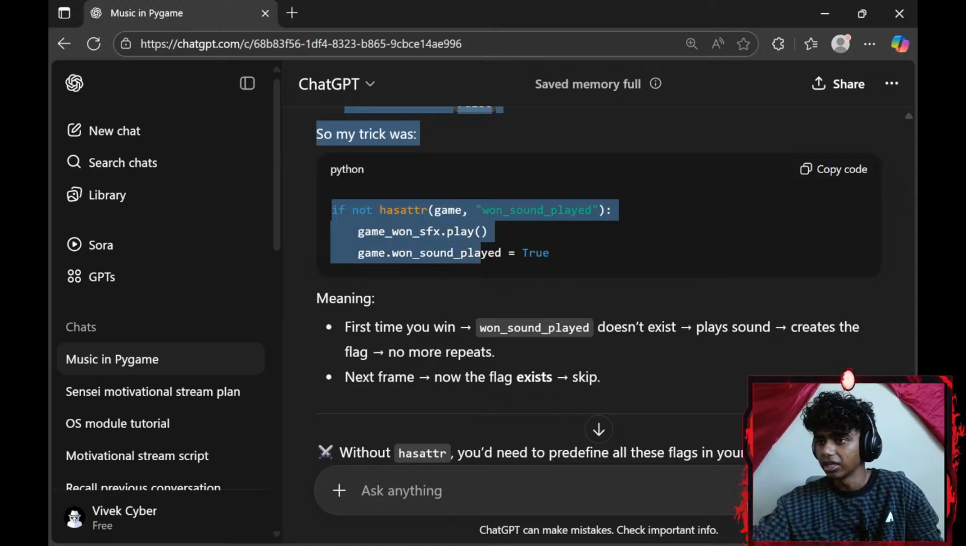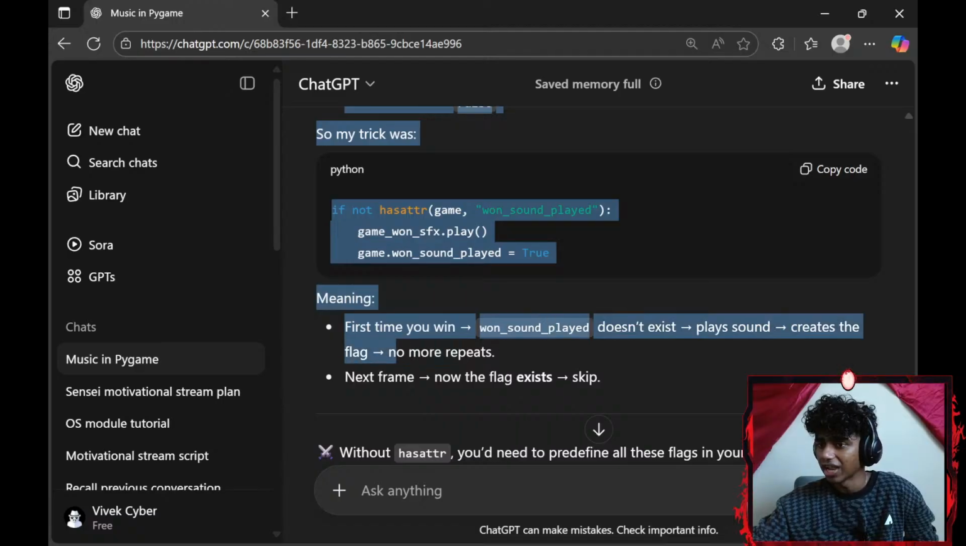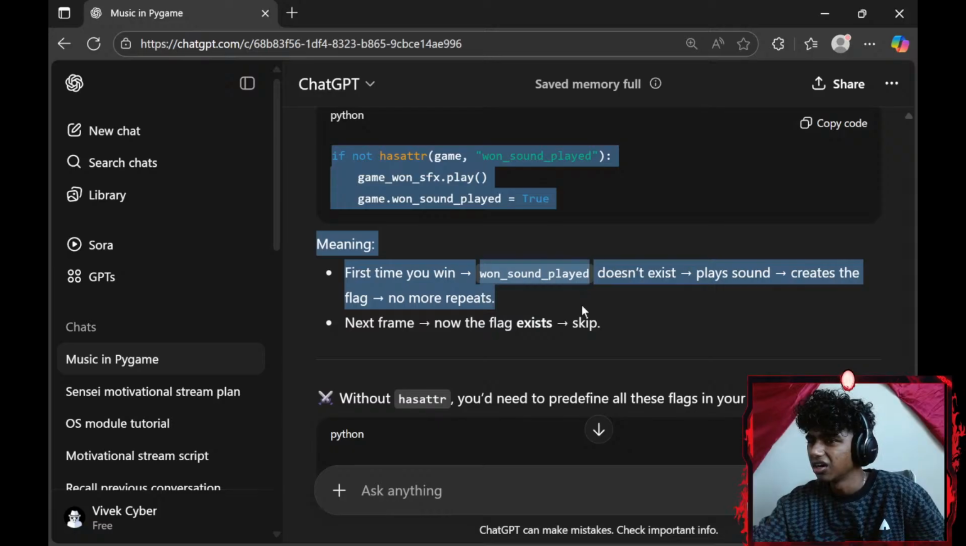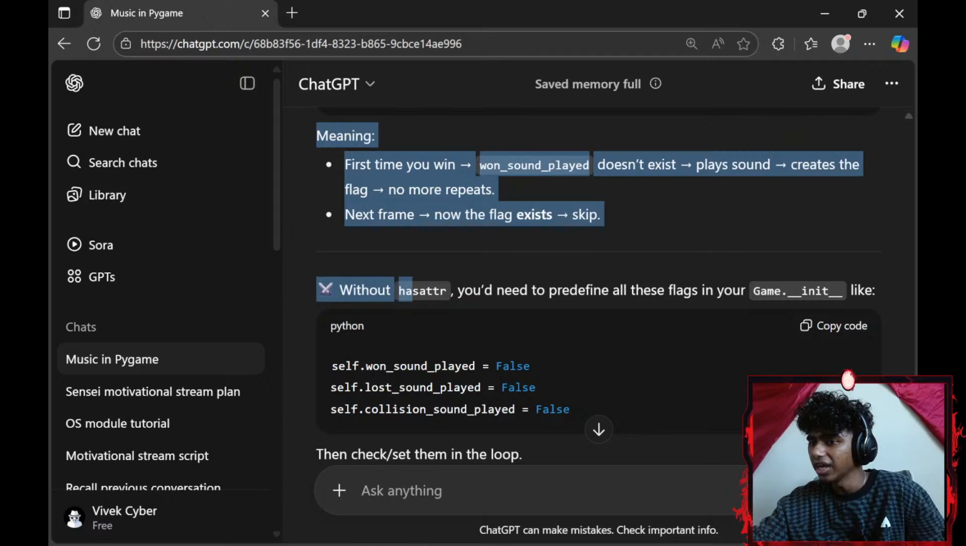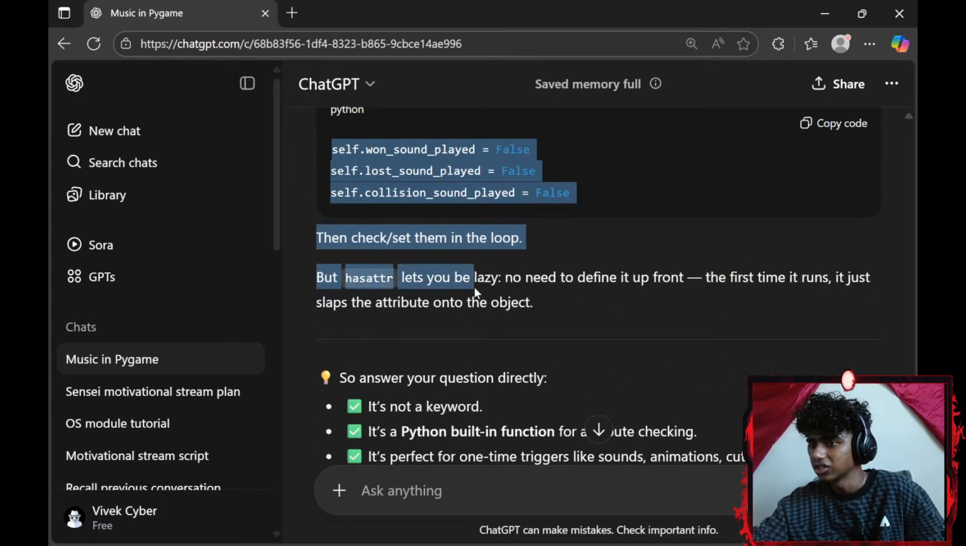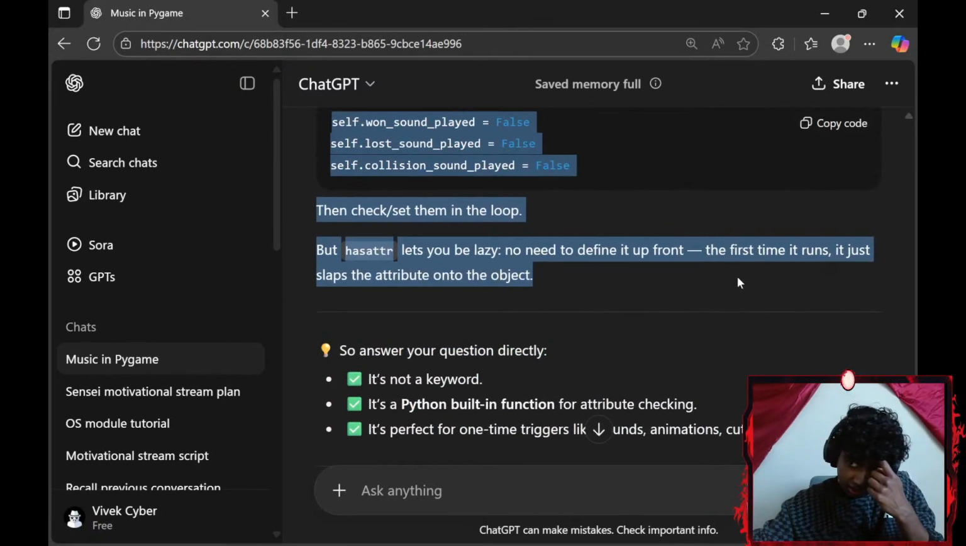So my trick was: if not hasattr(game, 'win_sound_played'), then game.win_sound_effect.play(). It means the first time you win, the flag doesn't exist, so it plays the sound and creates the flag, no more repeats. Without hasattr, you need to predefine all these flags in your game init, then check them in the loop, but hasattr lets you be lazy. No need to define it up front. Oh, I see.